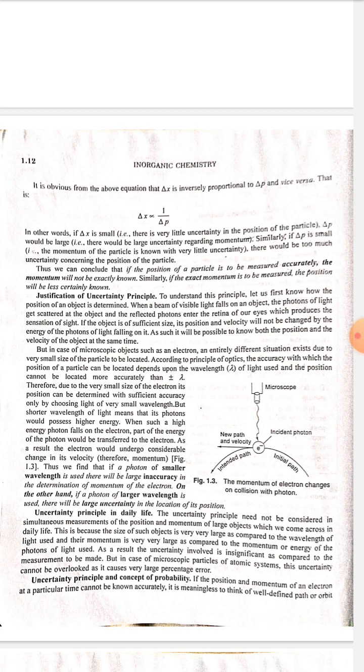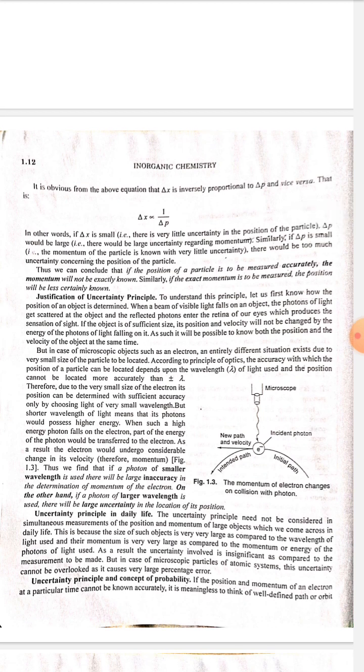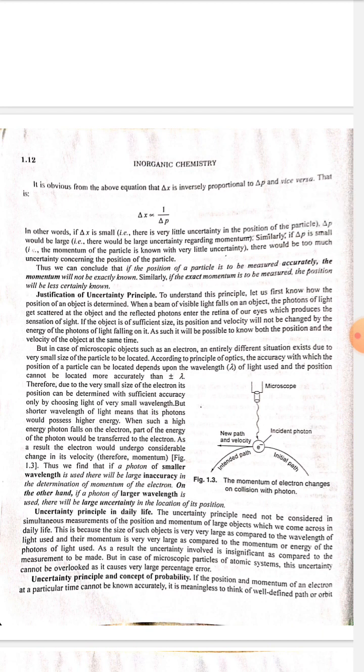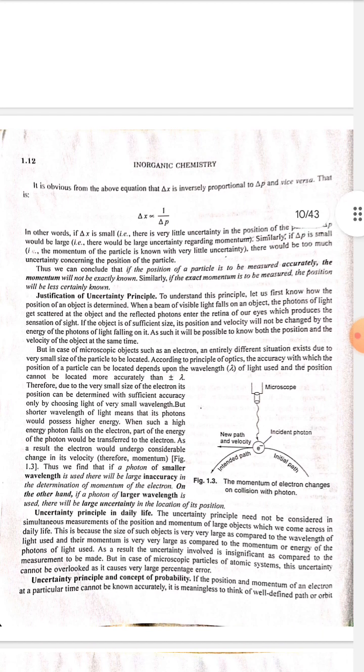Thus, we can conclude that if the position of a particle is to be measured accurately, the momentum will not be exactly known. Similarly, if the exact momentum is to be measured, the position will be less certainly known.